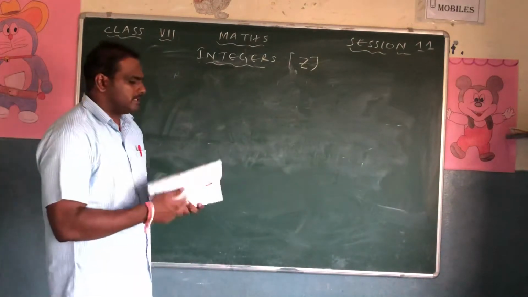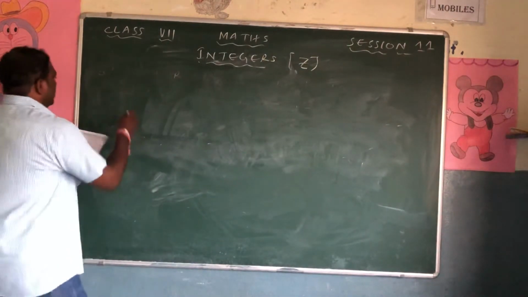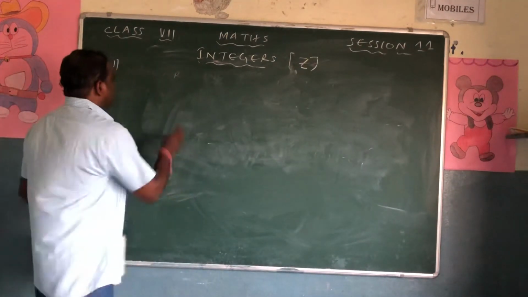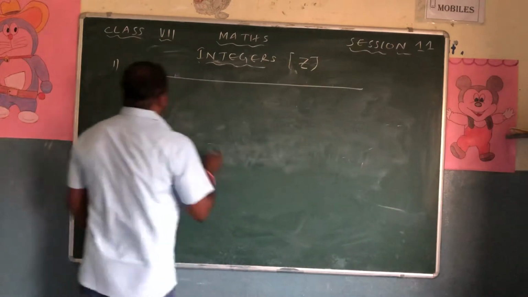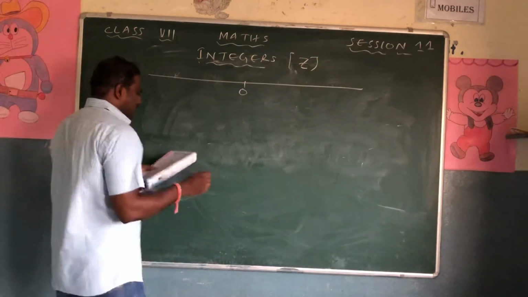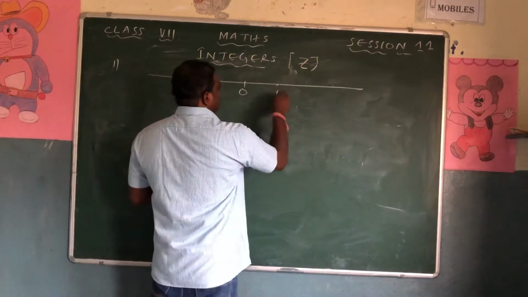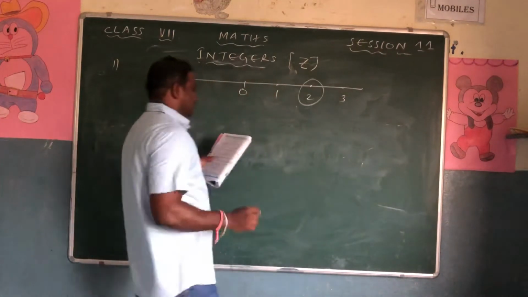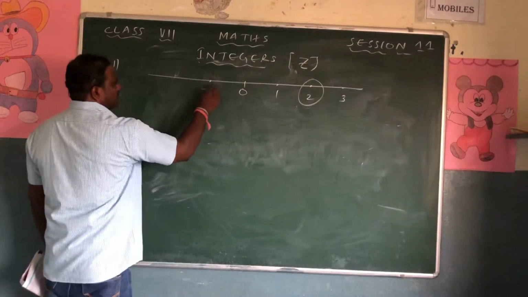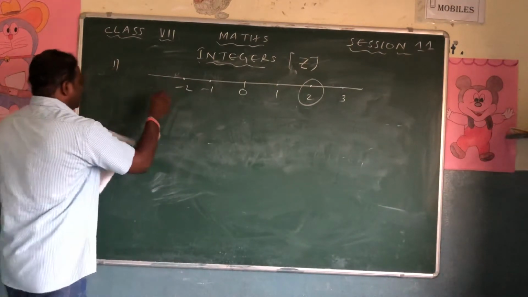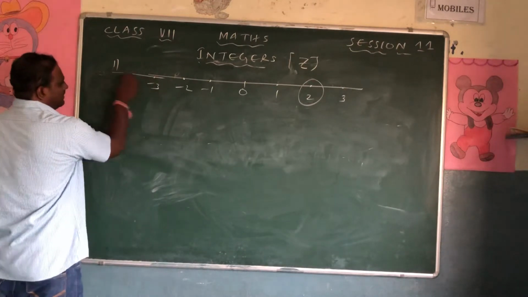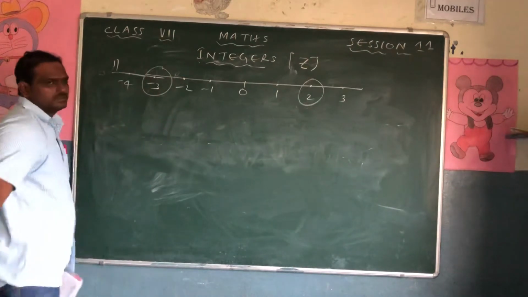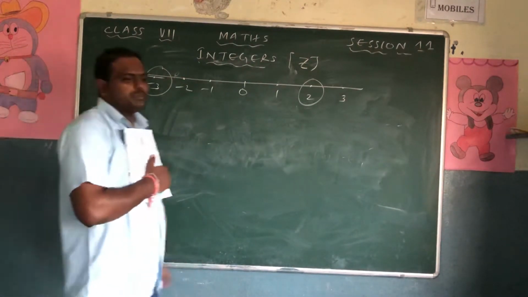1.1. The question is: some integers are marked on the number line. Which is biggest and which is the smaller? Right? So a number line is drawn here. Copy the question once again. This is 0 and this is 1, 2, 3. So 2 is rounded off, and this is -1, -2, -3 and -4. Write all the question, and this is rounded off. Right? Now tell me among this which is bigger.